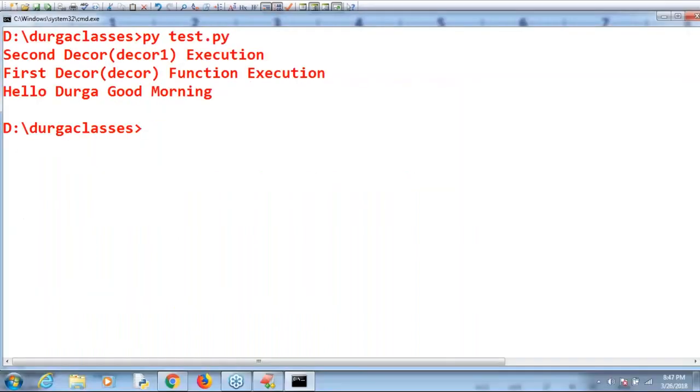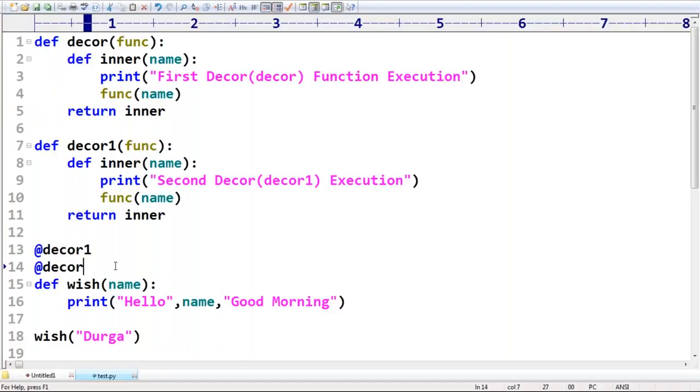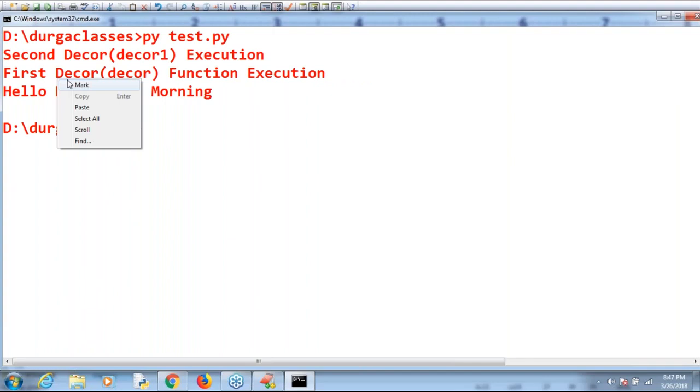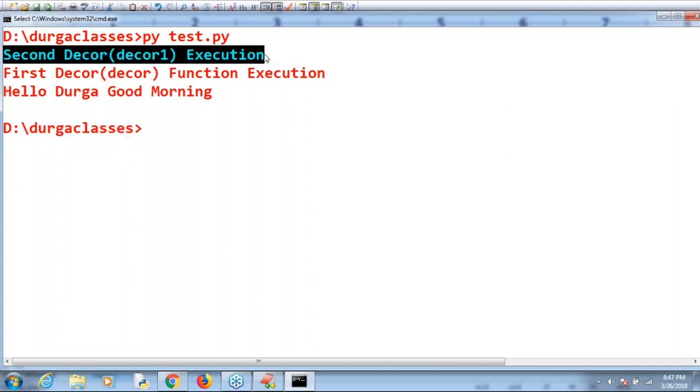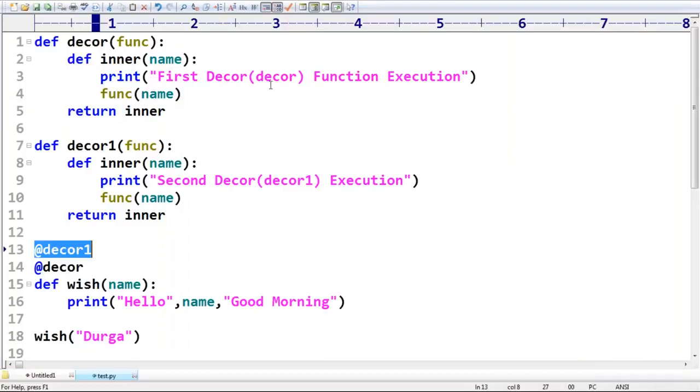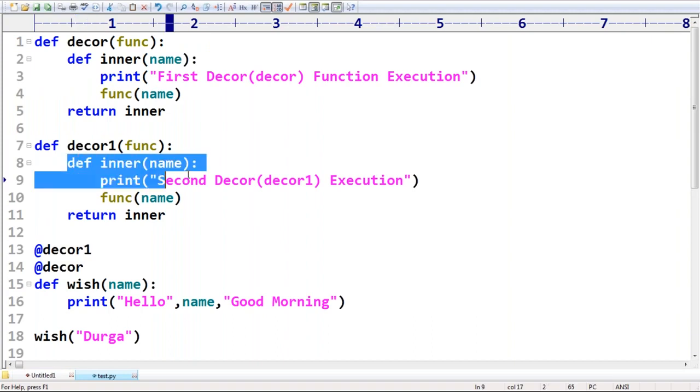Yes, inner or outer? Remember that. But here first, which thing got executed, sir? Outermost got executed or innermost? Decor one or decor two? Can you please observe that? Second decor is executed first. Second decor means this one only.